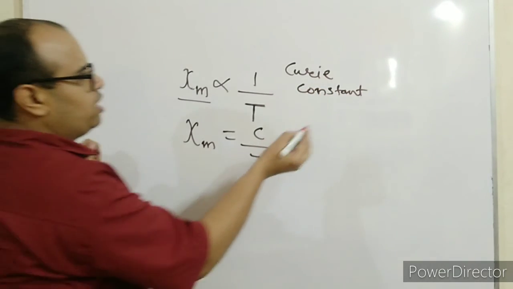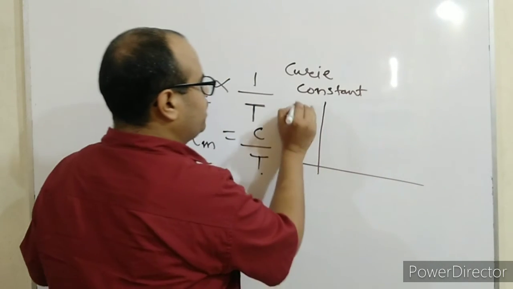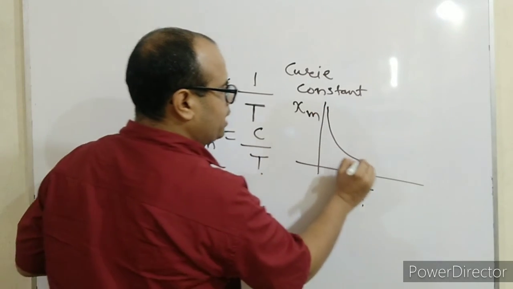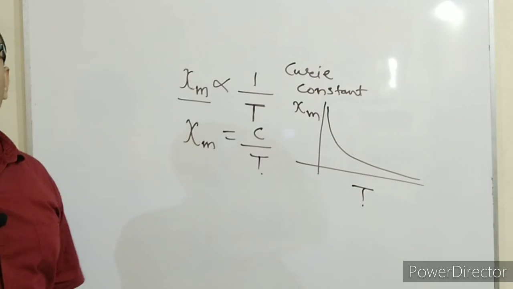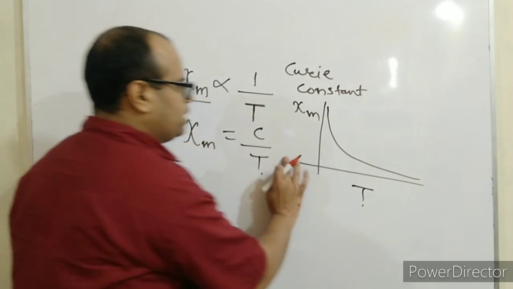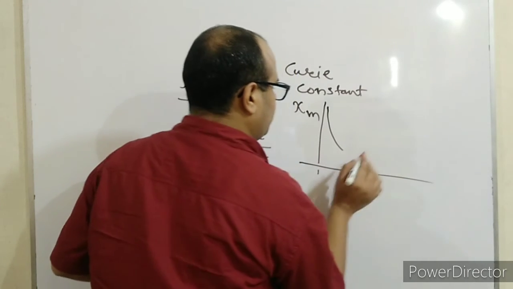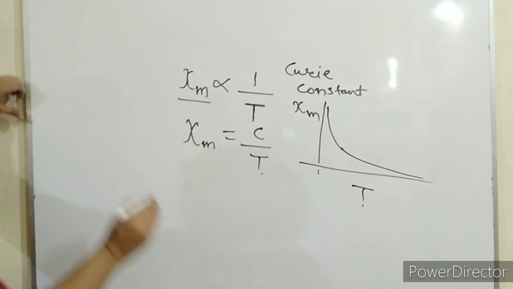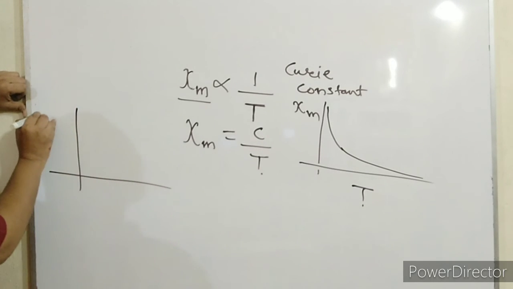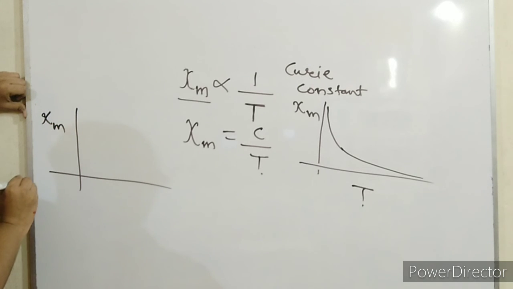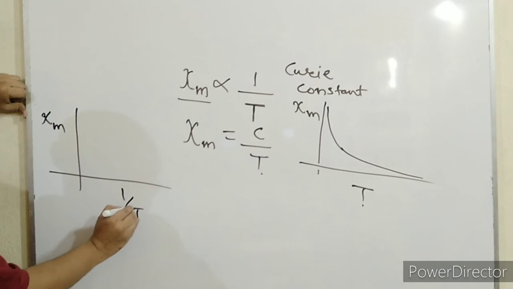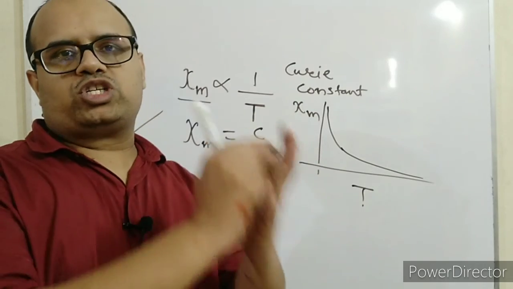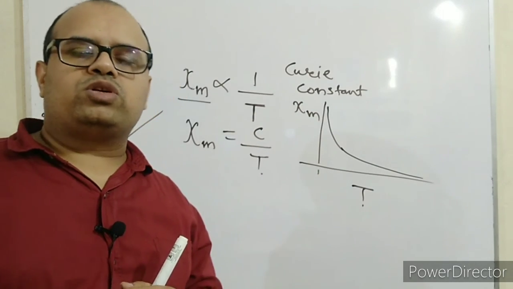If you plot a graph between magnetic susceptibility and the temperature, because they are inversely proportional, the graph would be a rectangular hyperbola, because as you increase the temperature, magnetic susceptibility would decrease. But if you plot a graph between magnetic susceptibility and 1 upon temperature, then this graph would be a straight line, because they are directly proportional. I hope you understood this discussion.